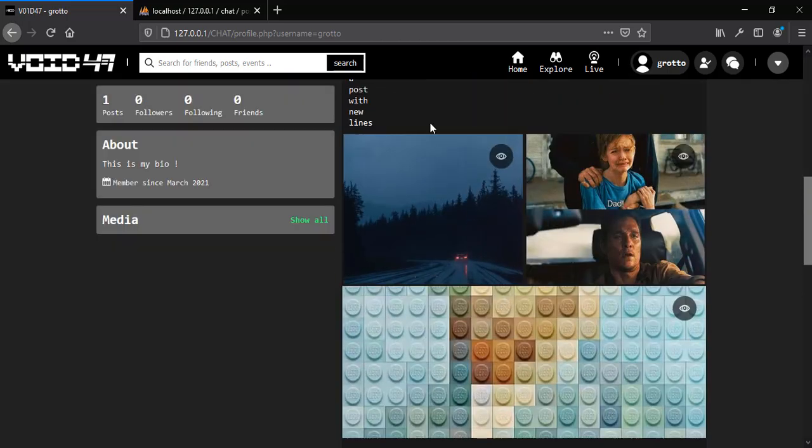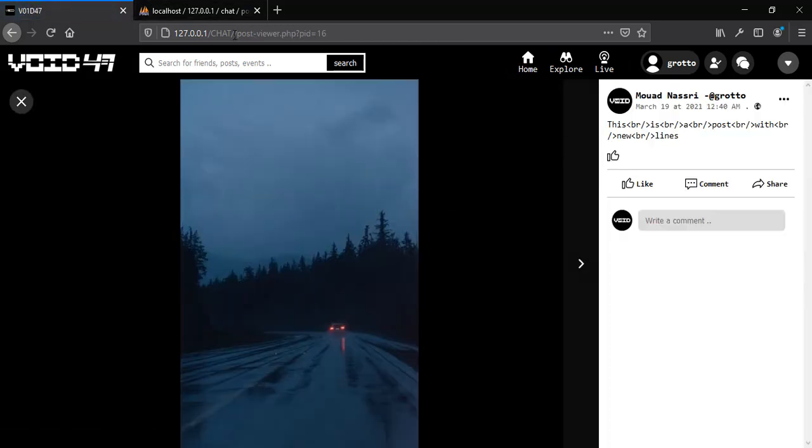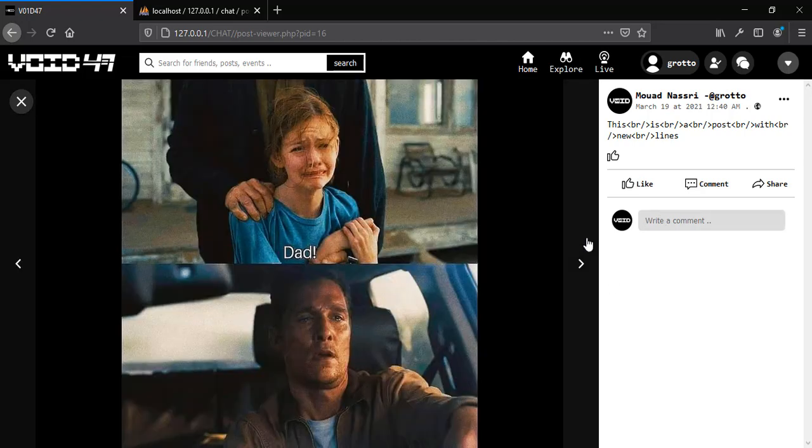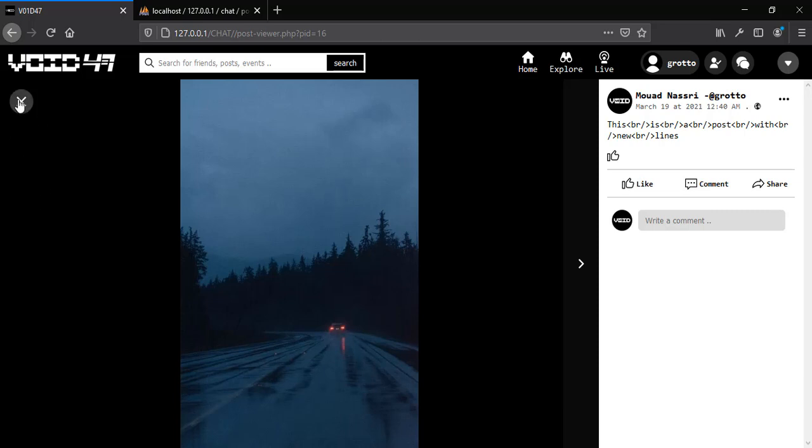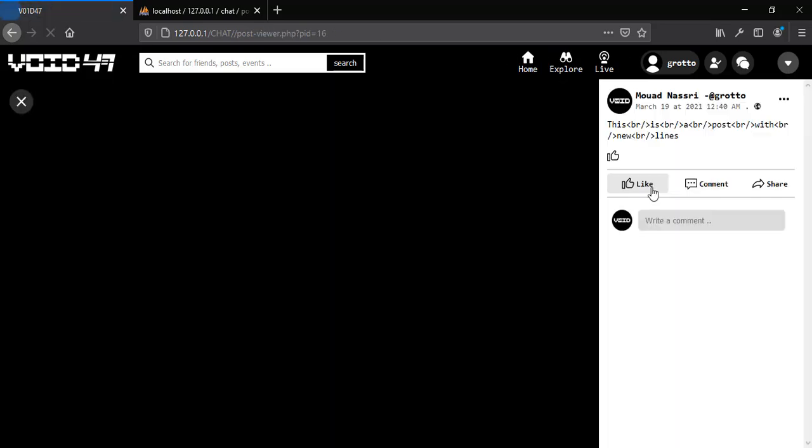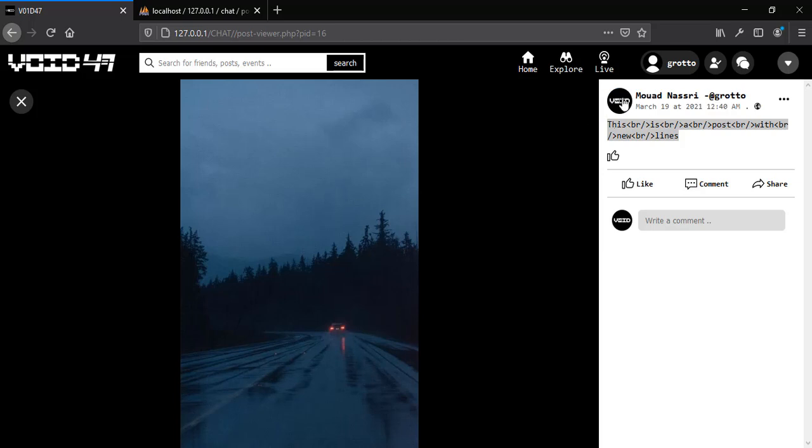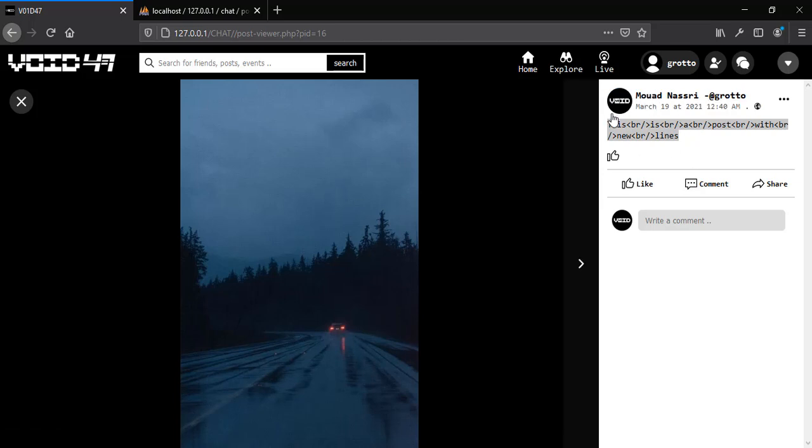And if you want to see all the images and the likes, you can click here and you go to this post view page, which you can navigate on the images. Basically we have this bug right here, so we're gonna fix this as soon as I can.